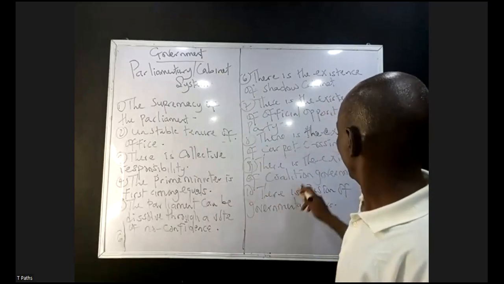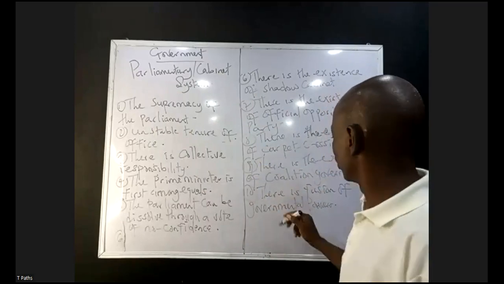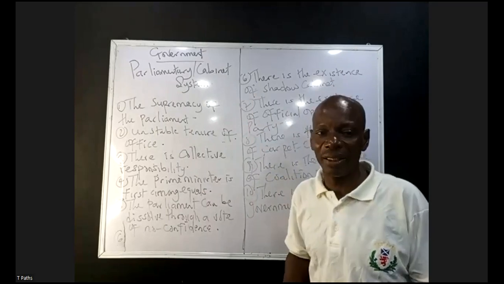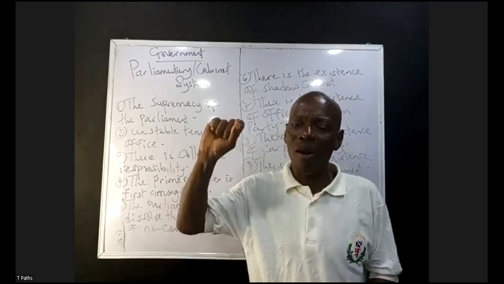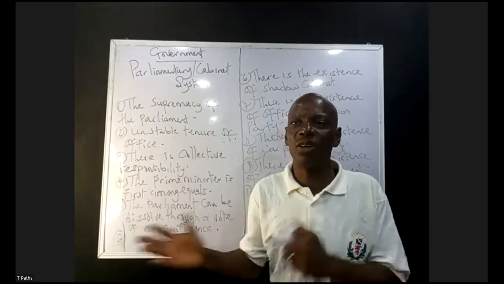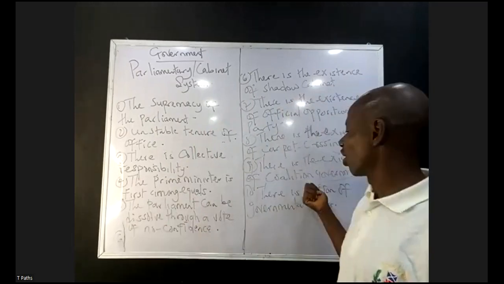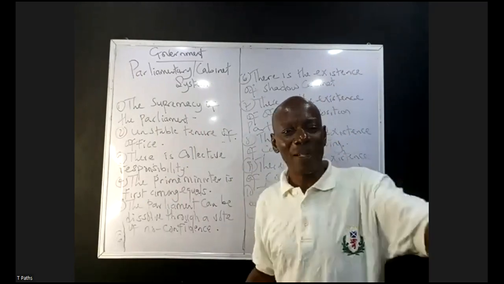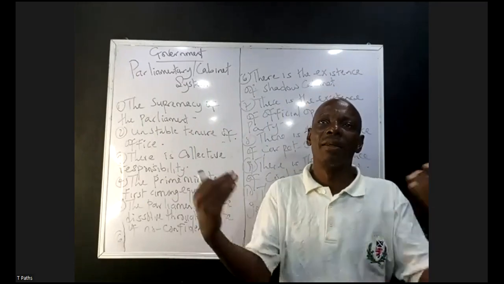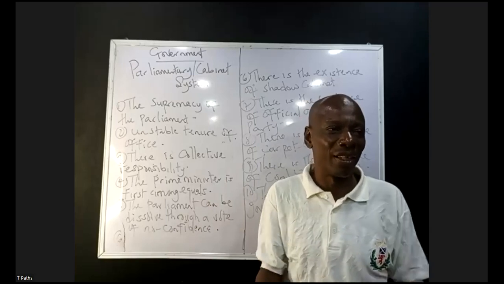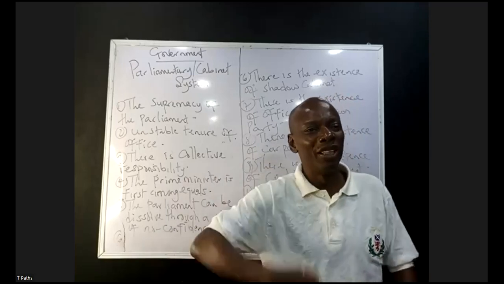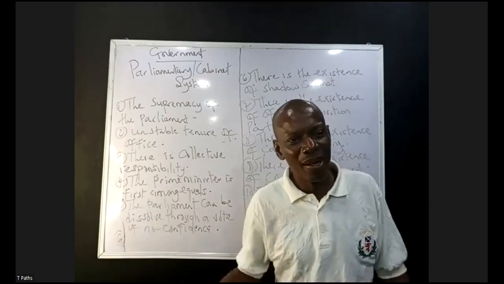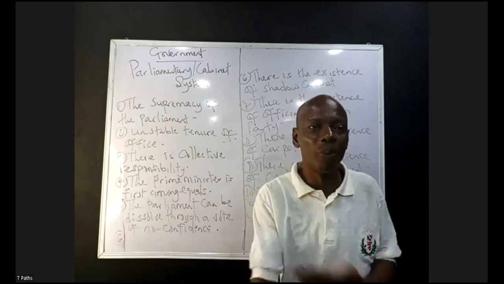Number 9, there is the existence of coalition government. Coalition government is a form of government in which 2 or more political parties come together to form the ruling party as a result of absence of overwhelming victory recorded in an election. So if there's no clear-cut winner in an election, coalition government becomes inevitable, the coming together of 2 or more political parties. But the bottom line is that the parties coming together have diverse manifestos. Their political manifestos are quite different, and there's going to be an element of incompatibility of ideas, and this can easily lead to political instability. So coalition government is not really encouraging because it breeds nepotism.